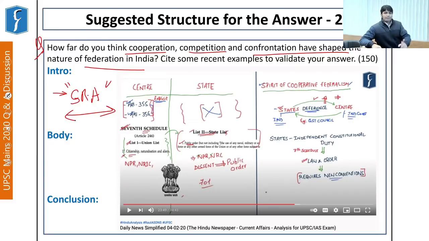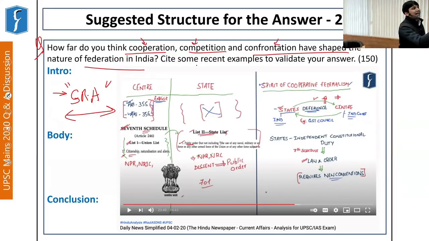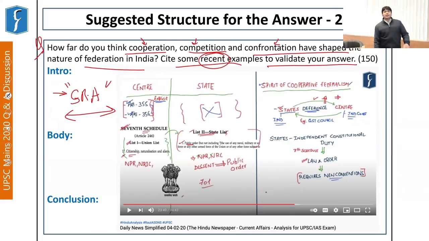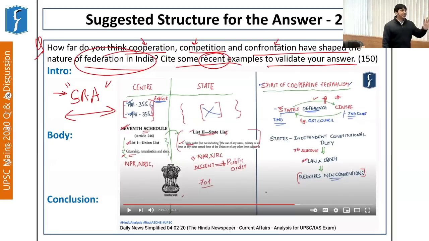Now that is one part. The second part is, cite some recent examples to validate your answer. See, again, UPSC has merged the aspects of core and current together. So without giving recent examples, you will not be able to complete this answer on a very important topic of Indian federation. You can start by mentioning the Union of India, the nature of the Indian Union,